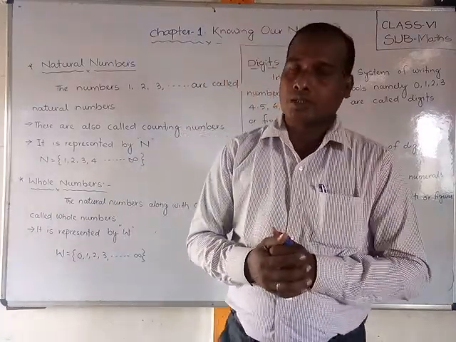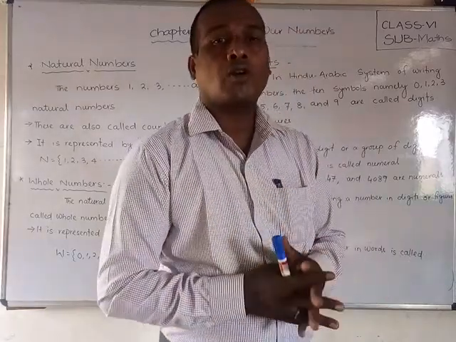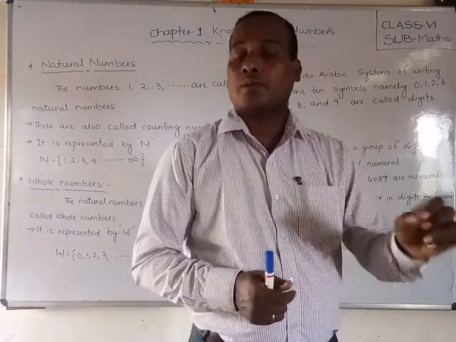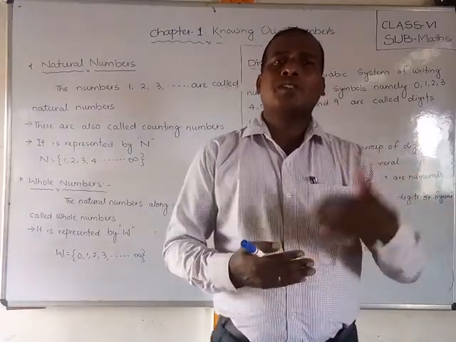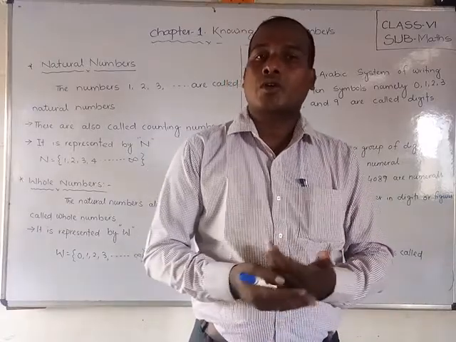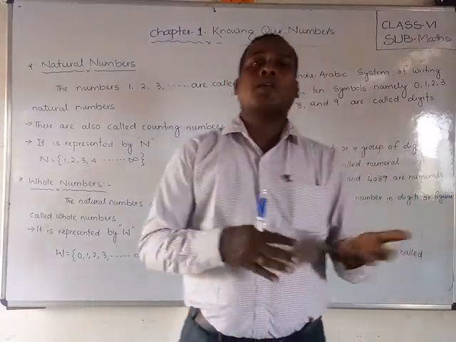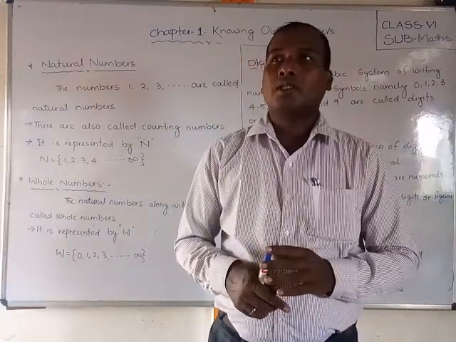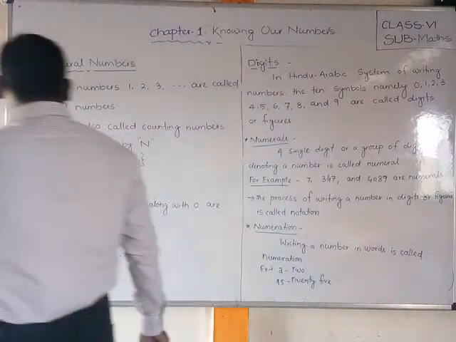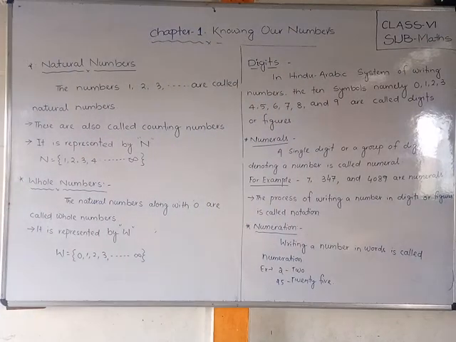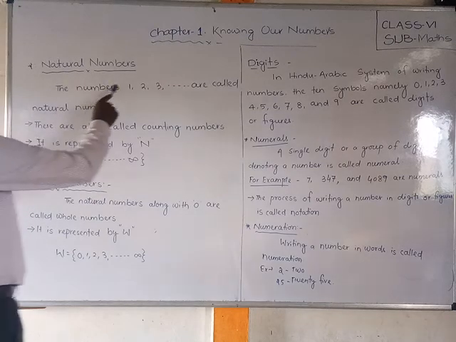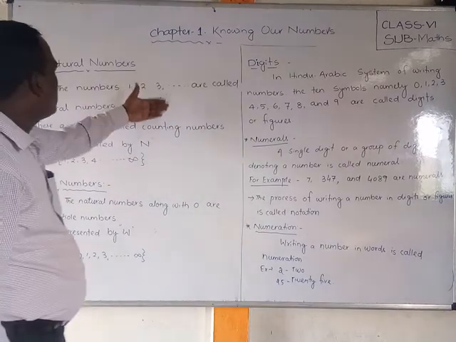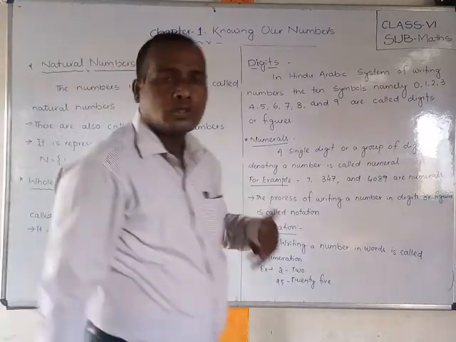that is called the natural numbers. Students, a natural number is also called a counting number, because whenever you use numbers for counting, that is also called a counting number. Natural numbers are generally used for counting, so that's why natural numbers are also called counting numbers. Here I have written the definition, you can write it and remember it. The numbers 1, 2, 3, dot dot dot, up to infinity, maybe 4 or 5 or 6 or something like that.